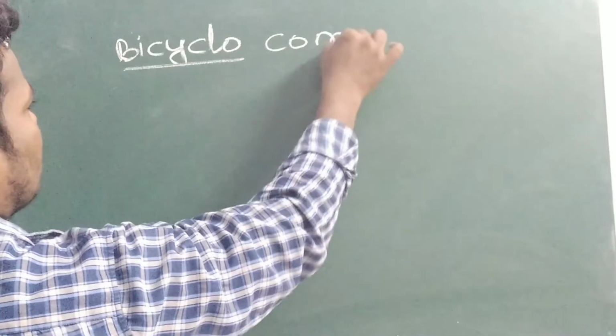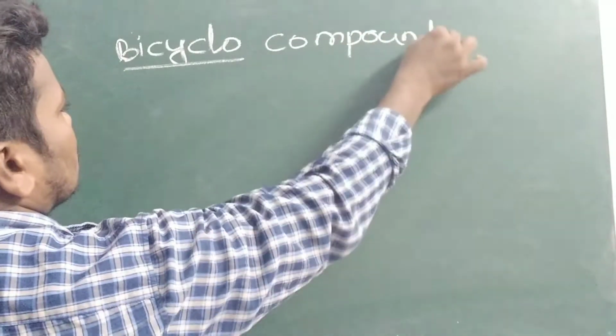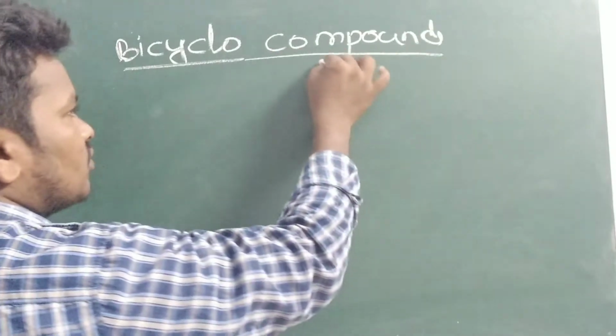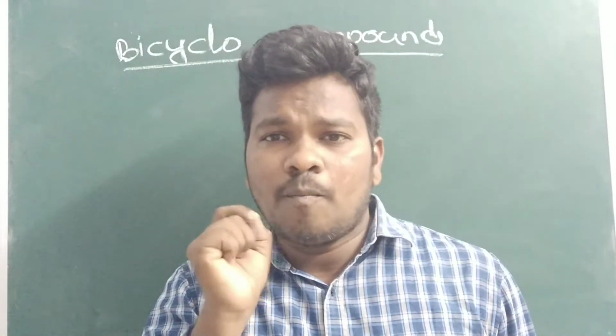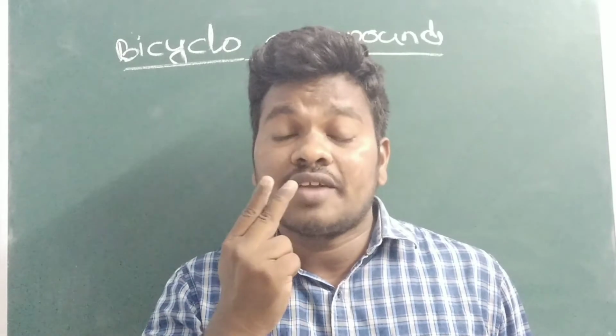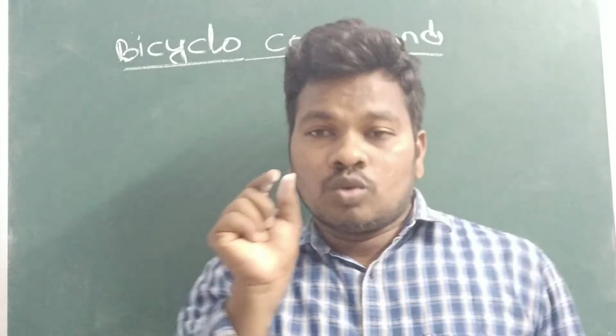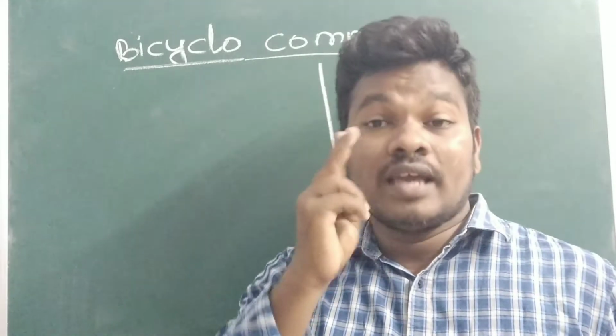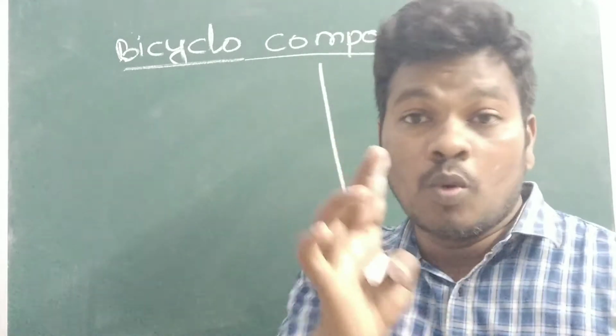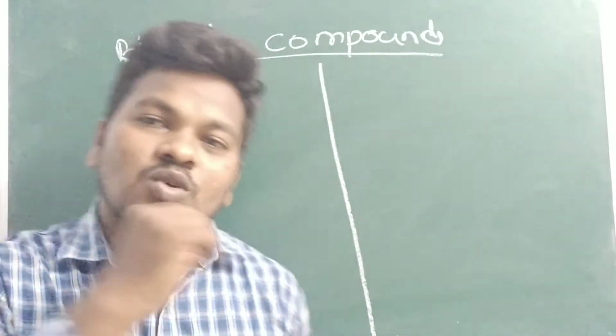So bicyclo compounds. Here there are two types of bicyclo compounds. The name itself indicates that bicyclo means it is joined with two rings. So two rings are present. Based upon how they are joining, they are classified into two types.